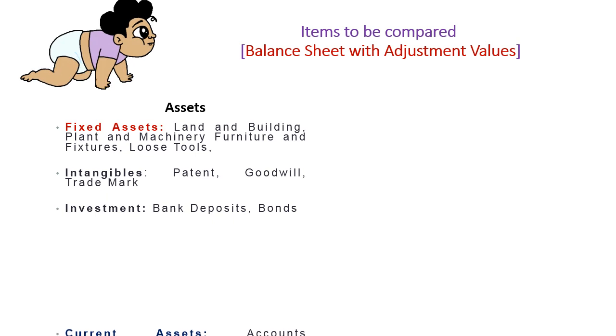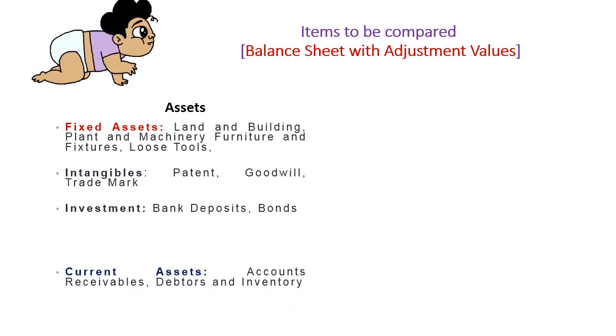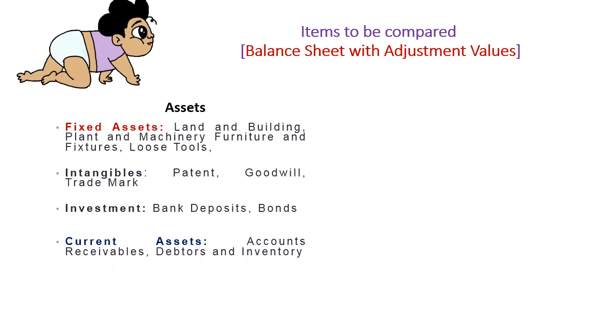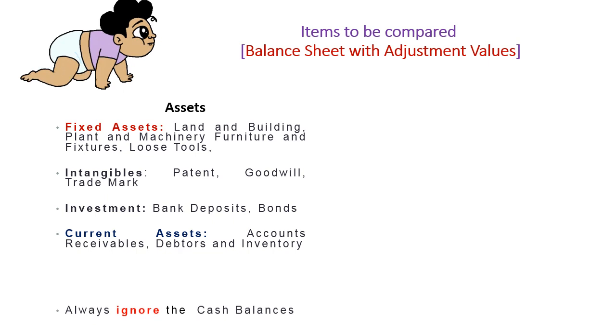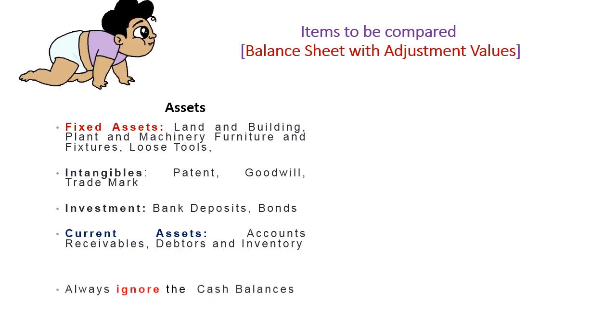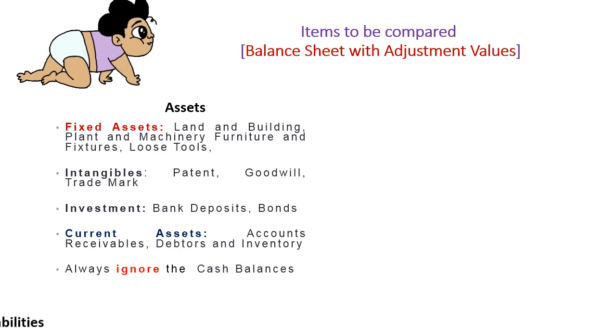Investment, look into the bank deposits, bonds. It always has a tendency to go upward in value. Current assets: accounts receivable, debtors, inventory. So all this has to be taken into account. Always ignore the cash balances. Be careful. Don't take the cash balances because it has no effect, either through increase or decrease.